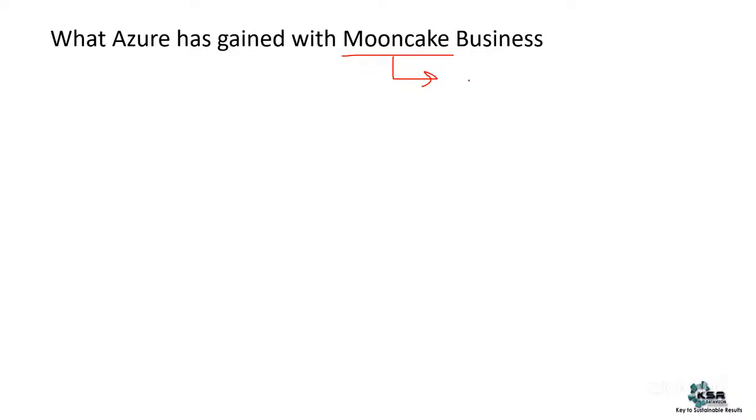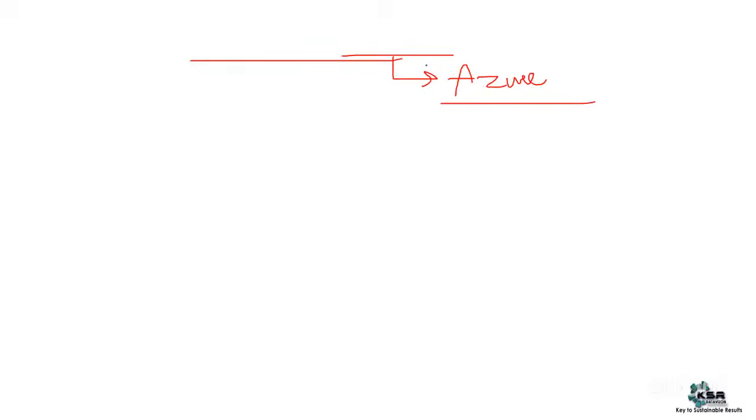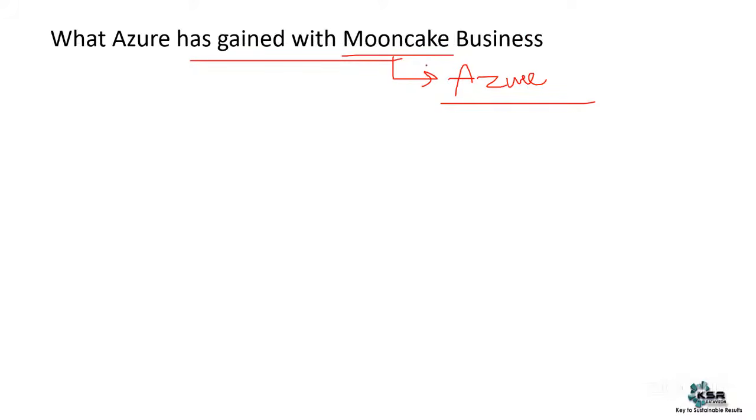In China, there is no AWS. In China, there is no Azure as such, though they have Azure, but very limited options are there. Not all services are available in Azure. So how can you expect people to use all the Azure services? The Azure service in China is called Mooncake. There is a different name given to it. So what has Azure gained from the Mooncake business, though that is going negative, right? Chinese business is going negative, but what has Azure gained?